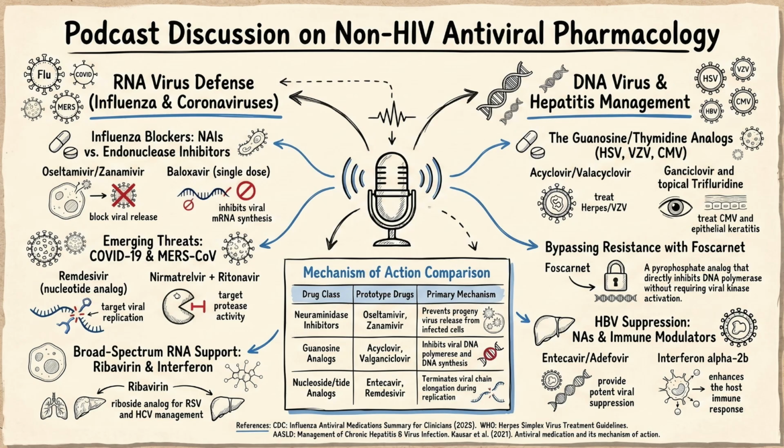Exactly. And I want to leave you with this final provocative thought to mull over. We spent so much time and billions of dollars in research designing brilliant analogs to target specific viral enzymes, the kinases, the polymerases, the proteases. But as we've seen, viruses replicate incredibly fast, and they mutate constantly, creating endless moving targets. What if the future of antiviral pharmacology isn't about chasing viral mutations with new analogs? What if the next great breakthrough is about finding a way to temporarily and safely alter our own cellular machinery, changing the locks on our own doors so the virus has absolutely nothing to hijack in the first place?